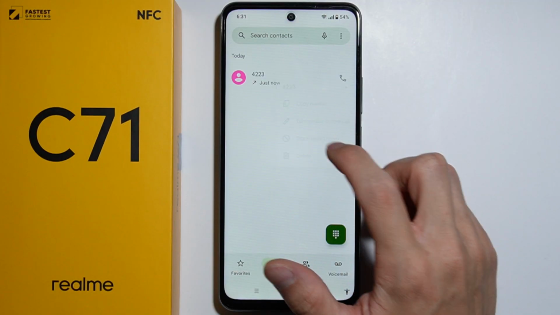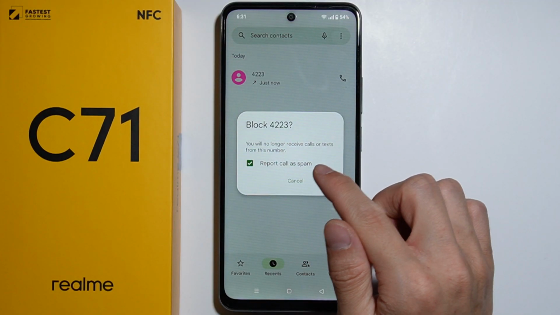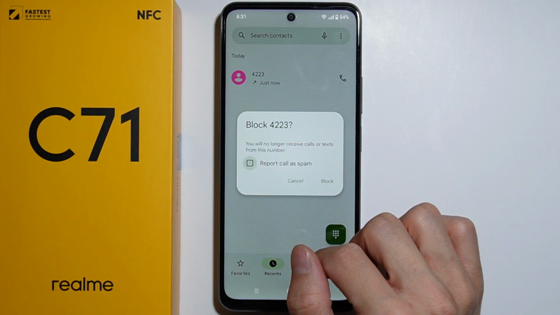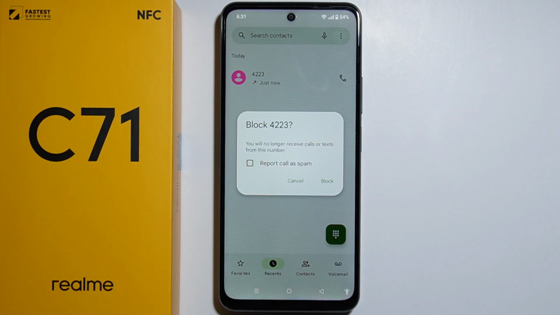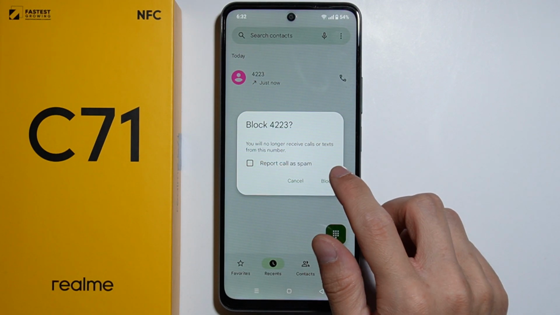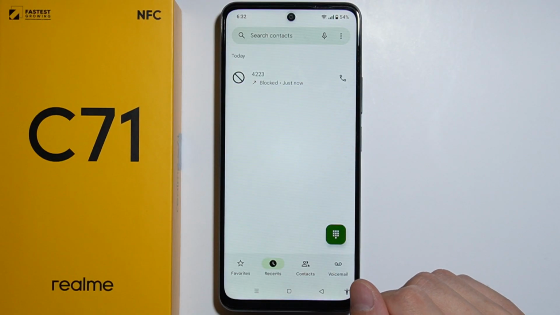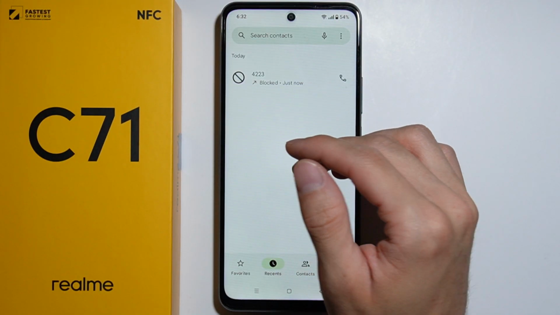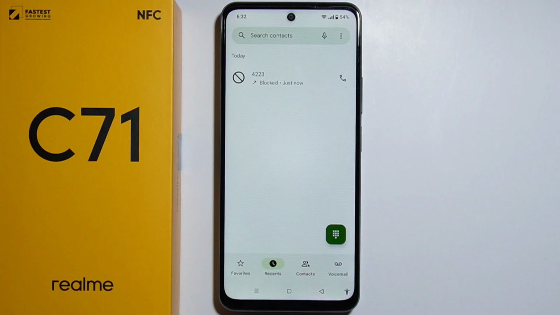So simply press this button to block it, and you don't actually have to report call as a spam. You can unselect this one if you only want to block any contact. And from here, press this button to block it. And as you can see, it is right now currently blocked. And this is the first way.